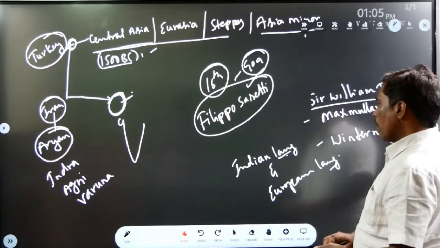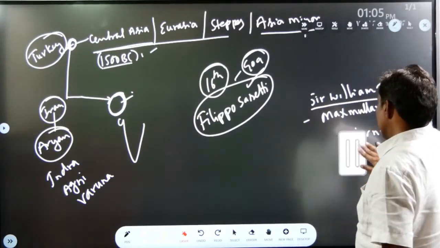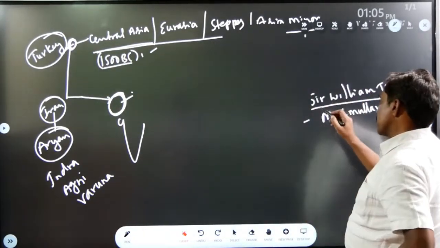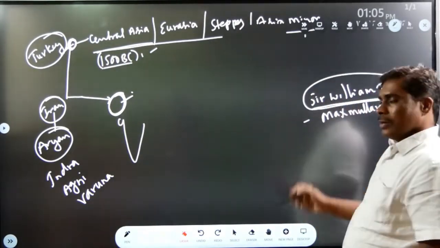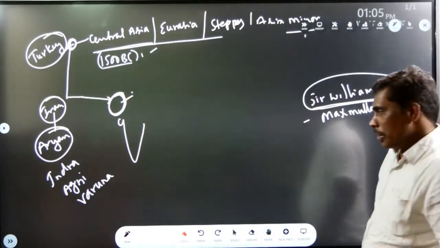Okay. After Filippo Sassetti, next Sir William Jones was another person who also identified the similarities between Indian language and European language.